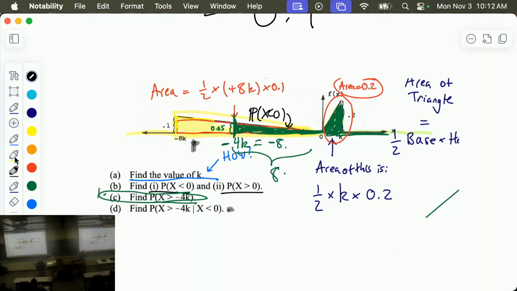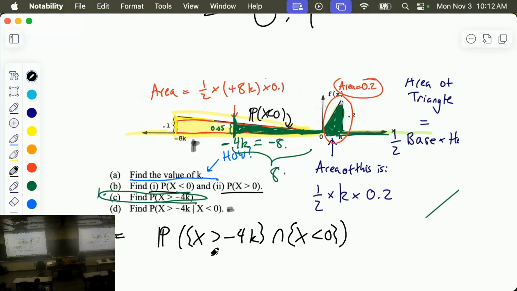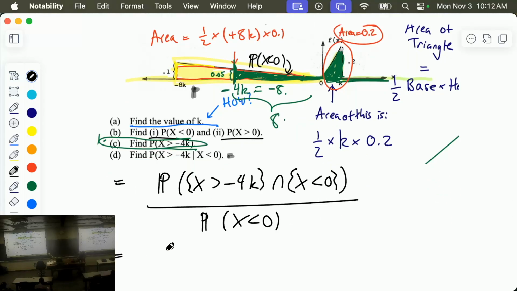So you could crunch it out with the formula. The probability X is bigger than negative 4k and X is less than 0, divided by the probability X is less than 0. That's the conditional probability formula. And then you would recognize the top is the probability X is between 0 and negative 4k: negative 4k is less than X is less than 0.